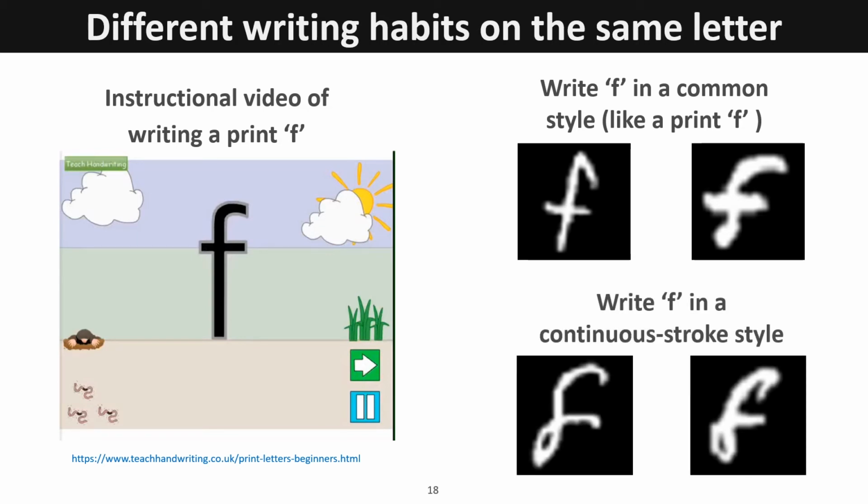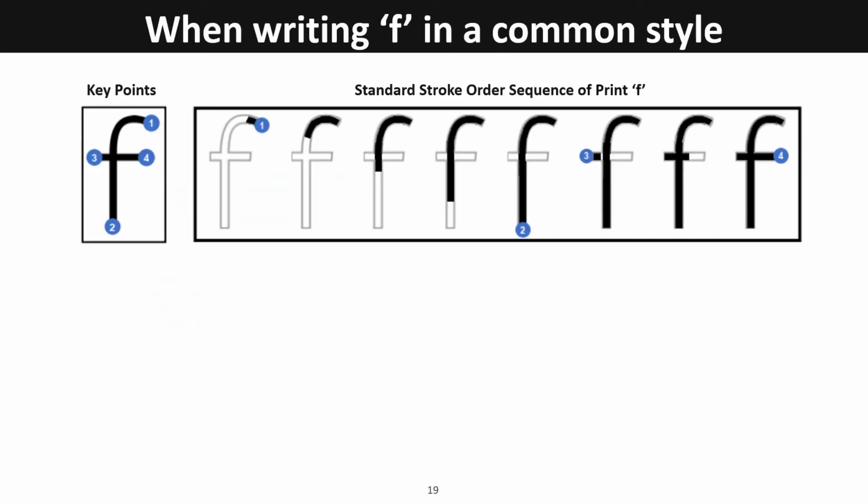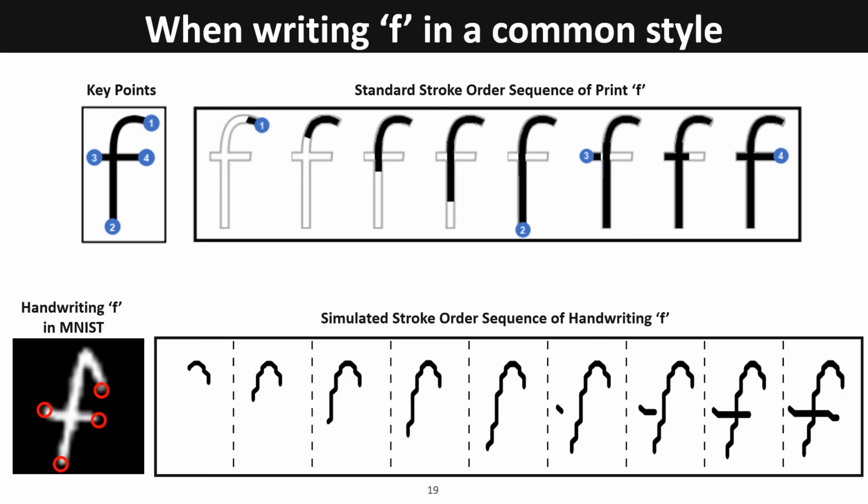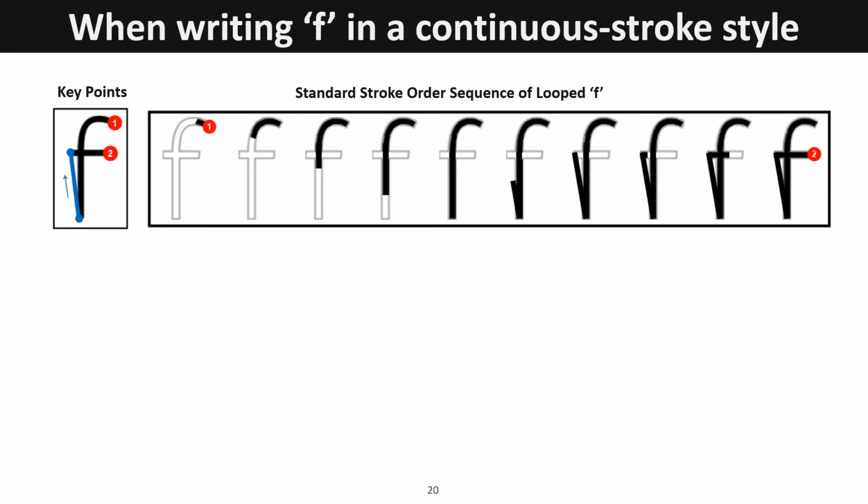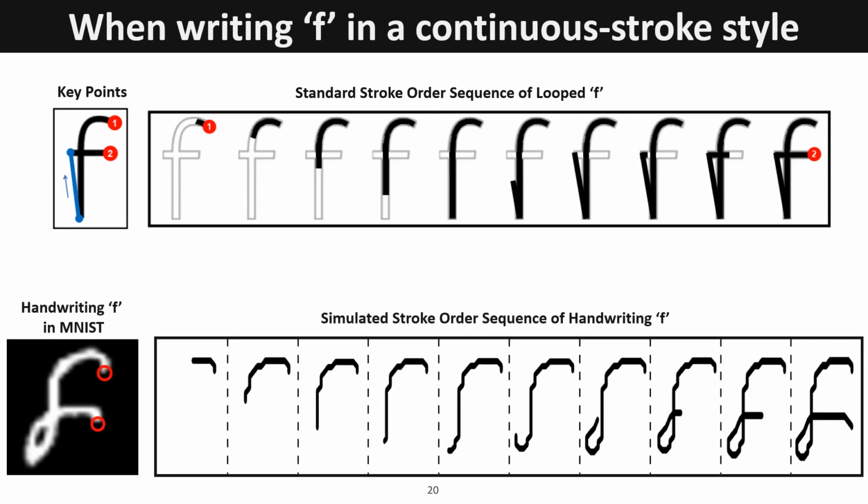For the images that writing F in the common style, we follow the reference information in the instructional video of standard F. Then we can recover the stroke order information through the particle swarm-based algorithm. For the continuous stroke style, we manually add the parts of the continuous stroke to regenerate the reference information. Similarly, we use the same particle swarm-based algorithm to recover the stroke order information.